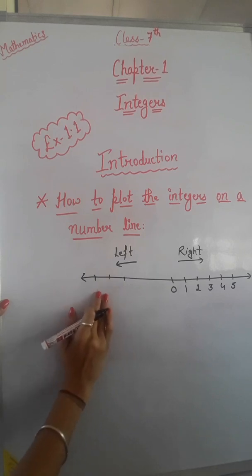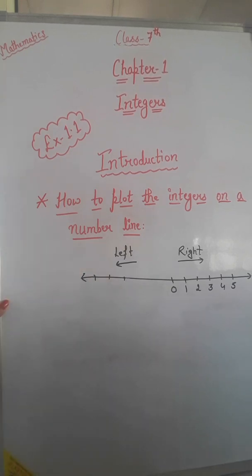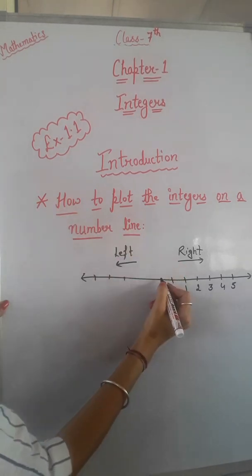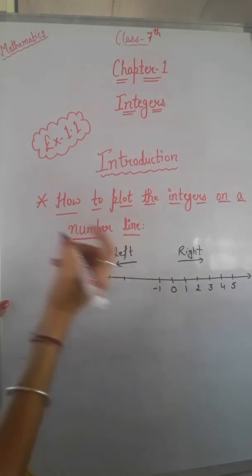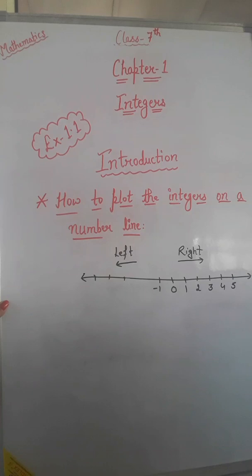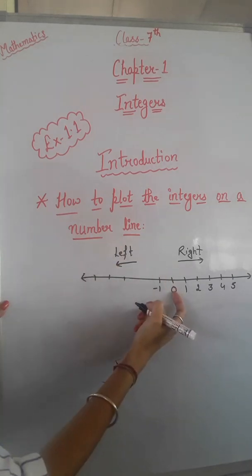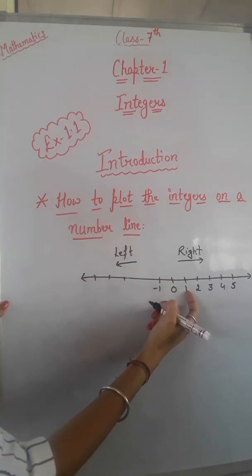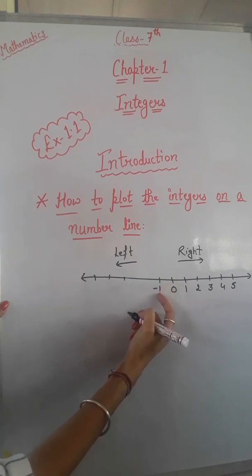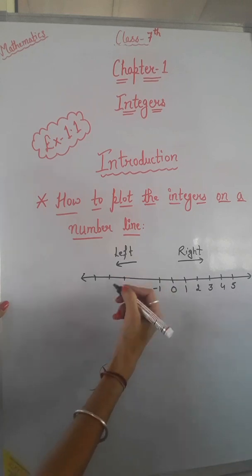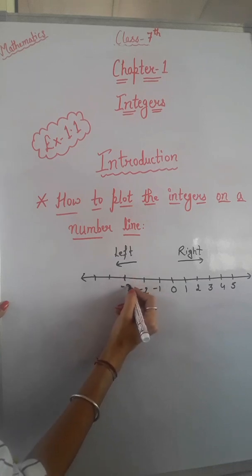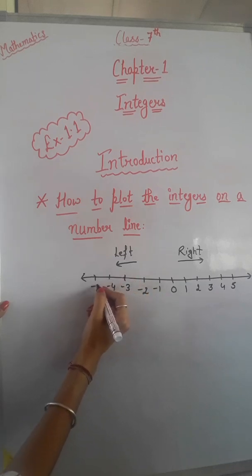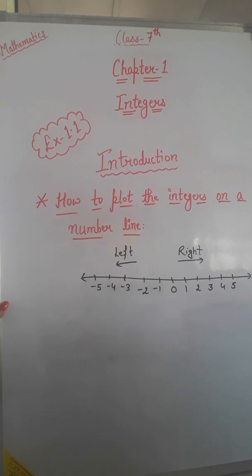If we have to plot negative integers on the number line, so your -1 is just on the left hand side of 0. On the right hand side of 0 we have +1 and on the left hand side of 0 we have -1. So -1, -2, -3, -4, -5 and so on like this.